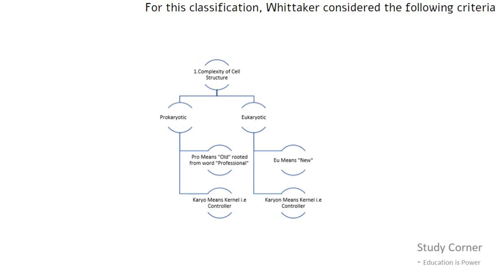Let me break these difficult words into two parts. The prokaryotic can be broken down into two small words. One is pro, the other one is karyon. Pro means old and karyon means nucleus. That is, a living organism which has an old type of nucleus is called a prokaryotic cell. The other one is eukaryotic. Eukaryotic can be divided into two words, that is eu, which means new, and karyon means nucleus.